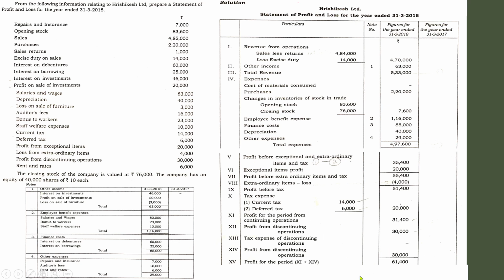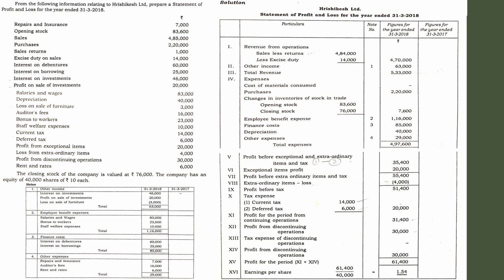Now we have to divide the 61,400 for 40,000 equity shareholders. So how are we going to deal with that? That is, earning per share equals net profit available to equity shareholders. Since in this question there is no information regarding preference shares, debenture holders, convertible preference shares or convertible debentures, and last but not the least, the preference interest, preference dividend and debenture interest.